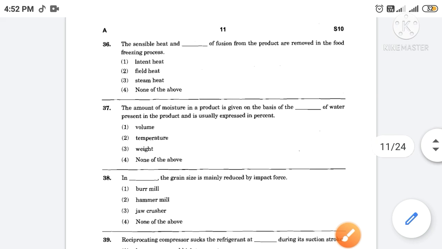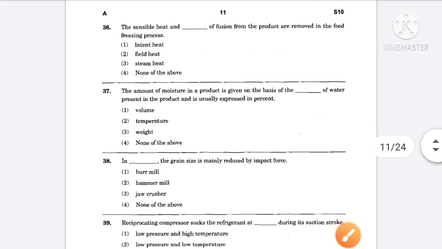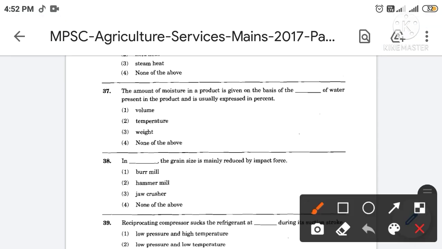Then next, the amount of moisture in a product is given on the basis of the ____ of water present in the product and is usually expressed in percent. The correct answer is option number 3. So the amount of moisture in a product is given on the basis of the weight of water present in the product and is usually expressed in percent.